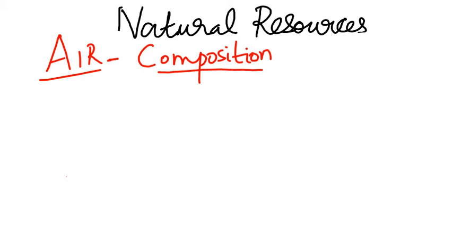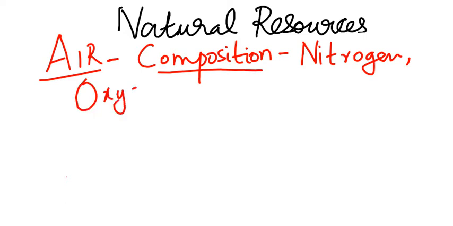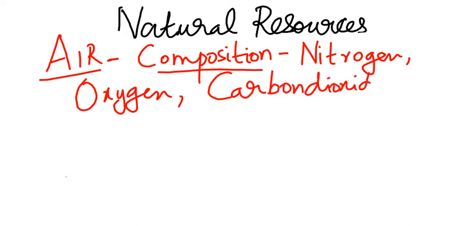Air is also called atmosphere. Air composition means what all things are present in the air. There are some gases in air. Mainly some gases are there. What are they? Good. I got the answer nitrogen. Then you said oxygen. Yes, carbon dioxide. Actually, so many gases are there. These are the main gases. Then there is also water vapor.